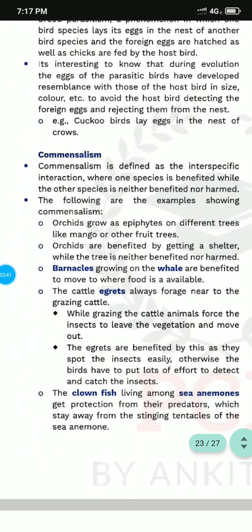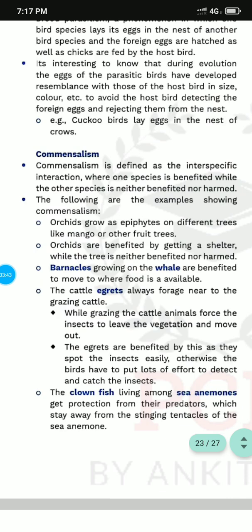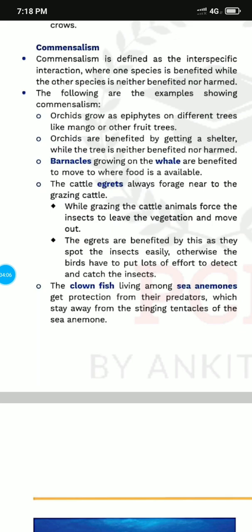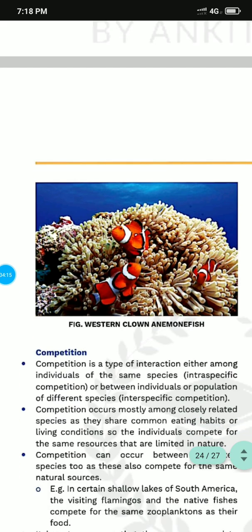Next one is commensalism. It is defined as an interspecific interaction where one species is benefited and the other species is neither benefited nor harmed. Like an orchid growing on the branch of a mango tree. Barnacles grow on the whale and benefit by moving to where food is available. While grazing cattle, the insects leave the vegetation and move to other parts. Clownfish live among sea anemones to get protection from predators, which stay away from the stinging tentacles of the sea anemone.